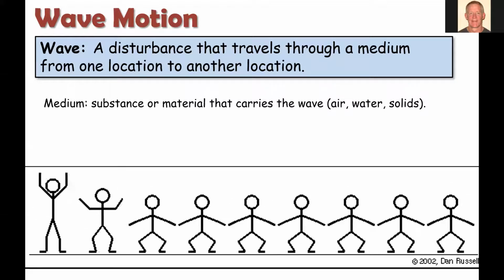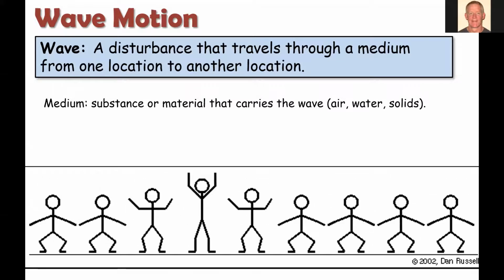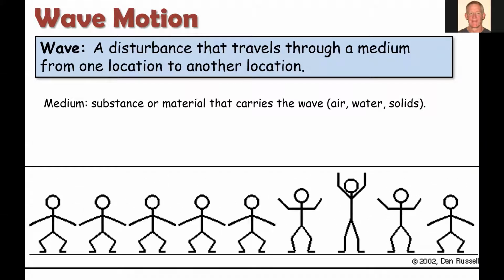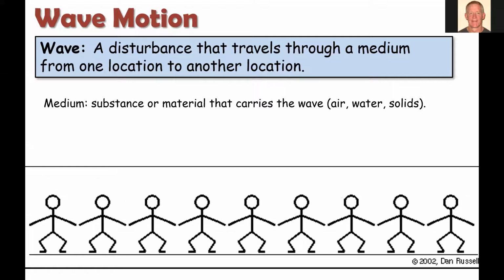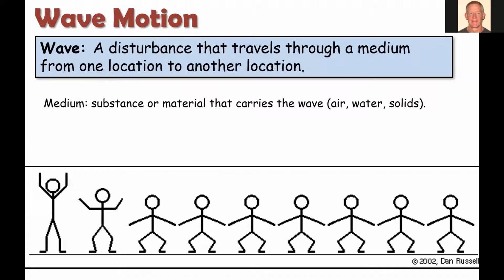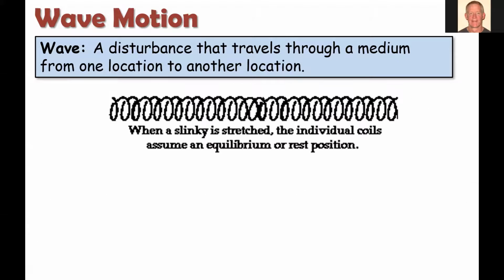But notice the medium, the people themselves, stay in one location. They don't move with the wave. And this is true for really how all disturbances or energy moves through a wave. The medium itself may temporarily change its location, but it does not travel along with the wave through the medium.